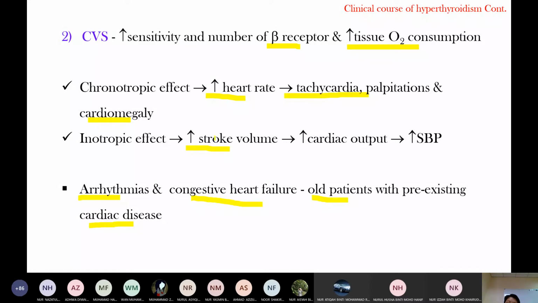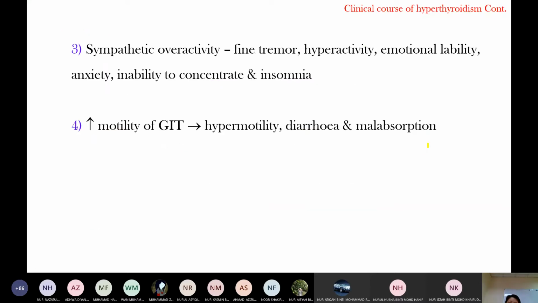Okay, inotropic, so increased stroke volume. Because of increased tissue oxygen consumption, there is increased stroke volume and increased cardiac output. Cardiac output determines the systolic blood pressure, so there is increased systolic blood pressure. So there is a wide pulse pressure. Okay, and then thyroid hormone increases sympathetic activity, so it causes sympathetic overactivity.